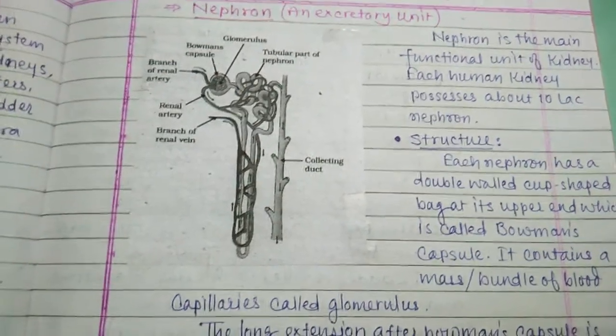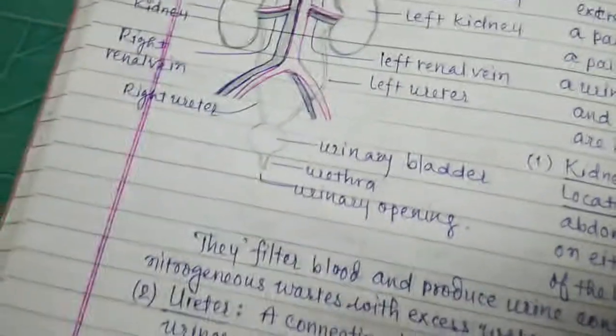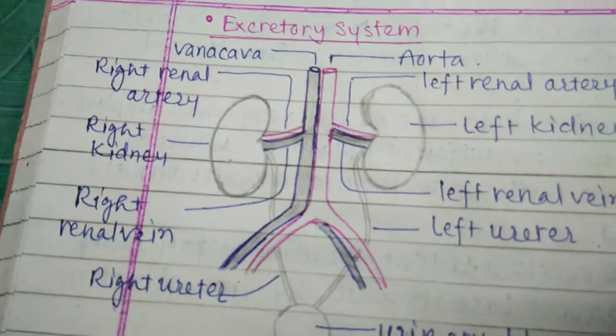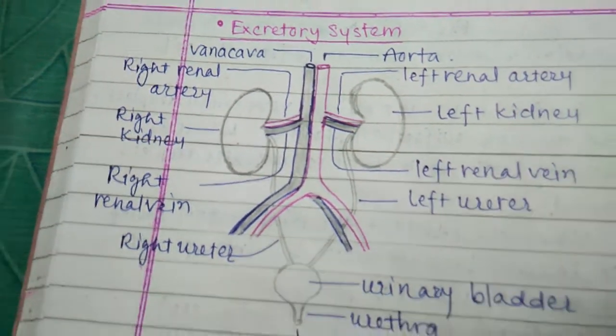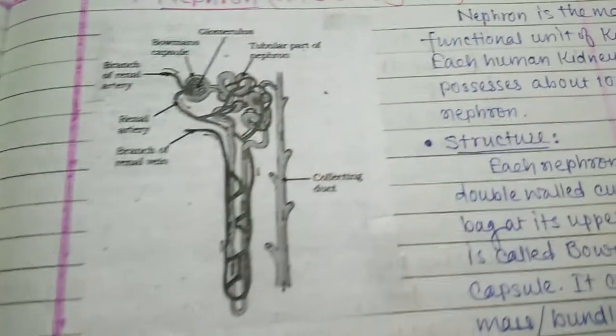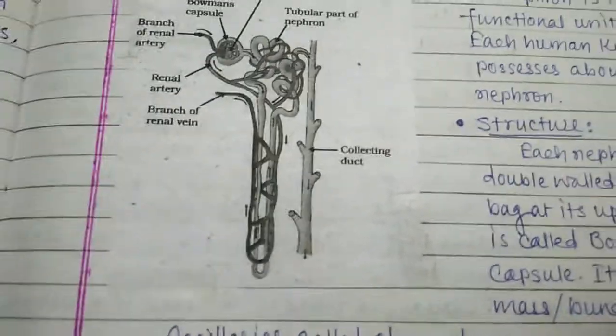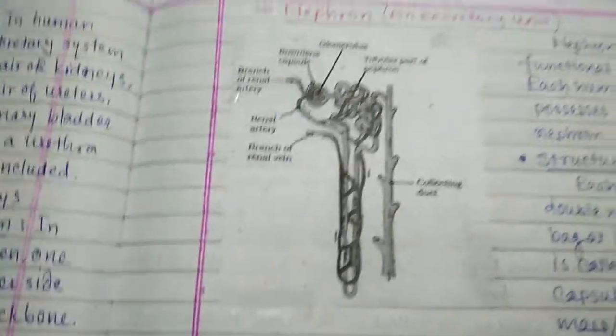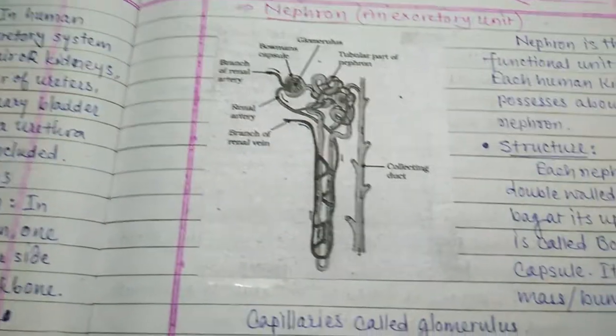So in each kidney there are about 10 lakh nephrons. Nephron is a coiled tubule. It is called the excretory unit.